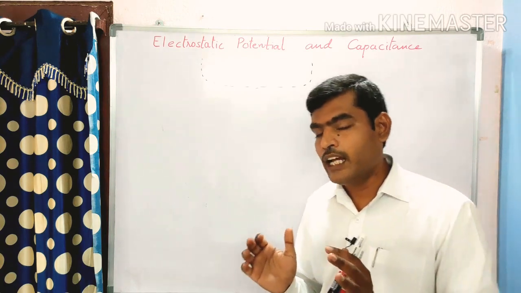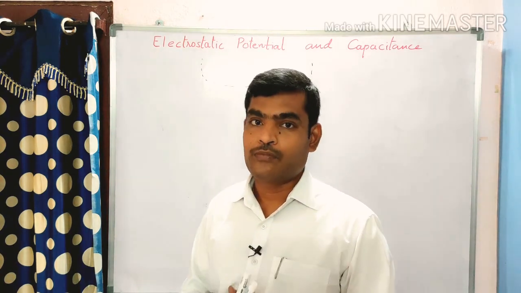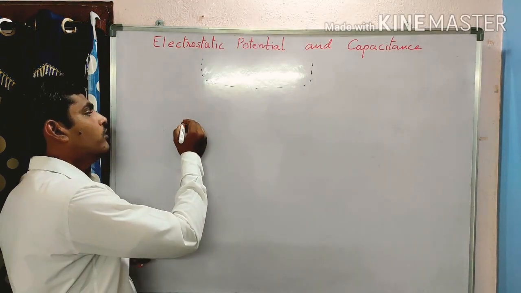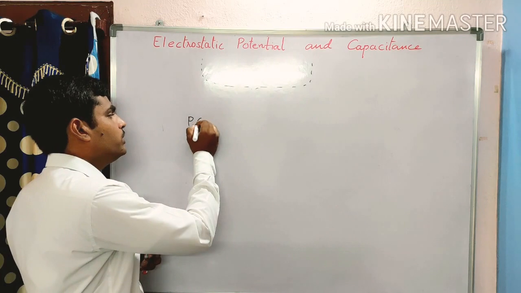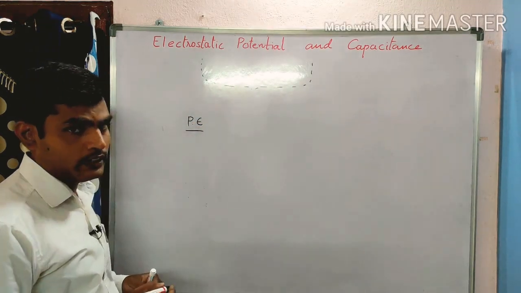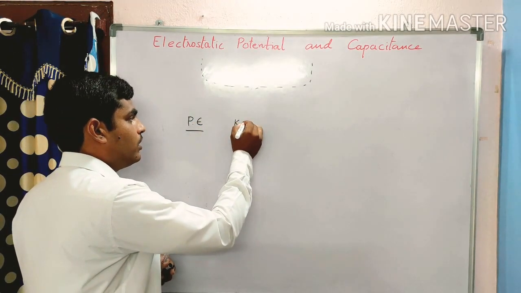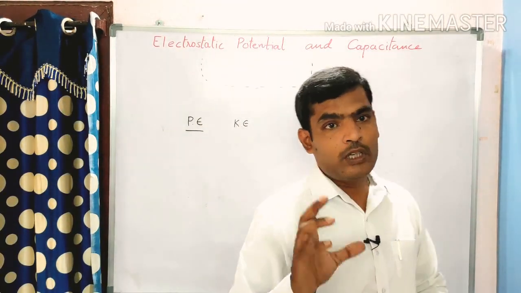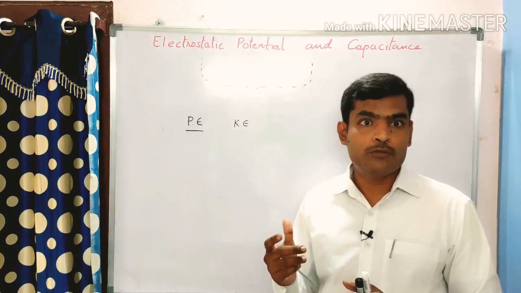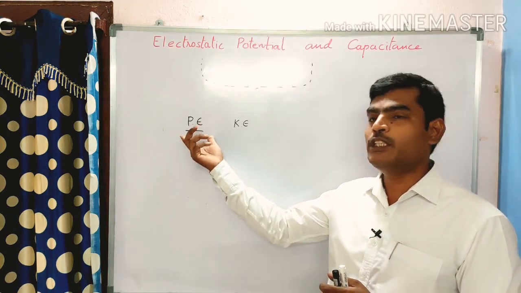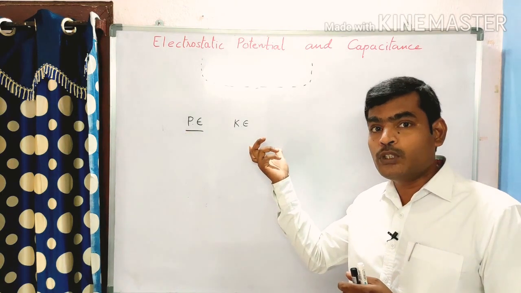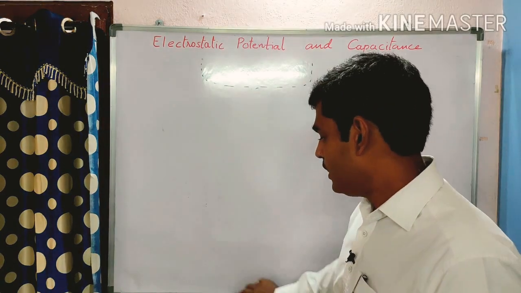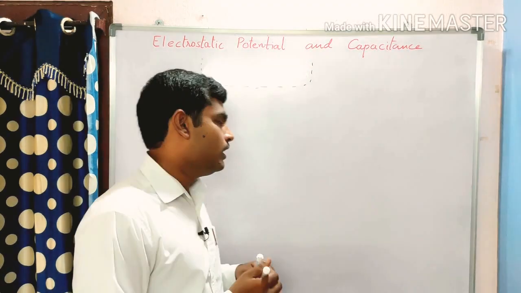I think you might have an idea about what is potential. Whenever the term potential comes, we recall our previous knowledge of potential energy and kinetic energy. What are these potential energies and kinetic energies? Energy possessed by a massive body by virtue of its position is potential energy, by virtue of its motion is kinetic energy, right? Similarly, here we will come into the electrostatic potential.